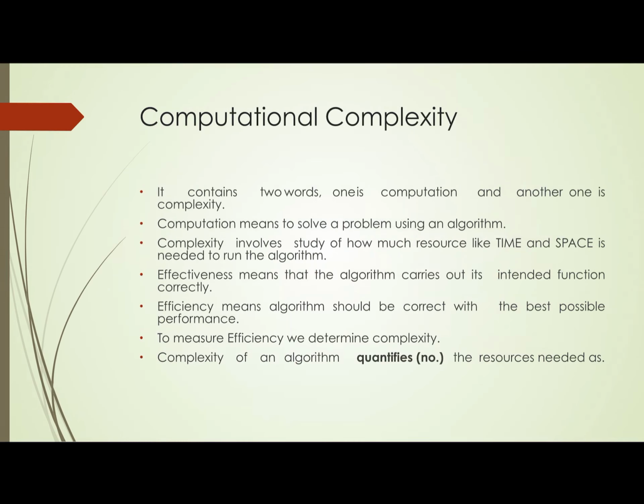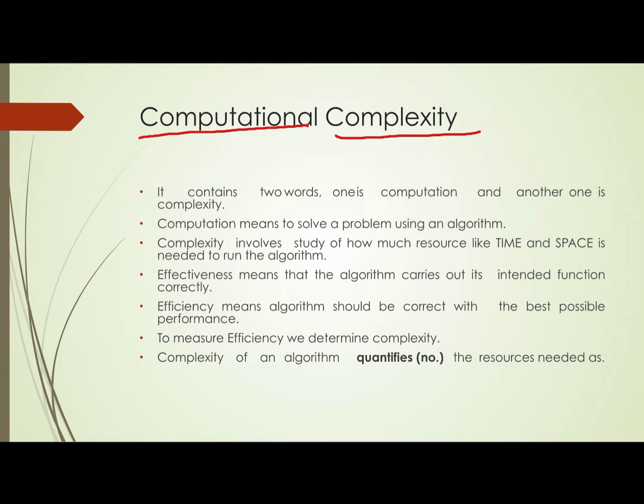So now the next term is, what is computational complexity? It contains two words: computational and complexity. What is computation? All of you know it very well. Computation means to solve a problem using an algo. And what is an algo? Again, an algo is a step-by-step sequence of operations to do a particular task. And what is complexity?